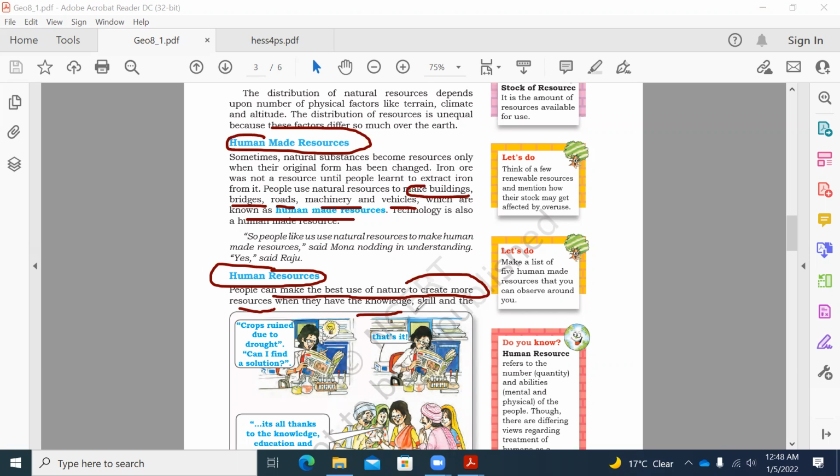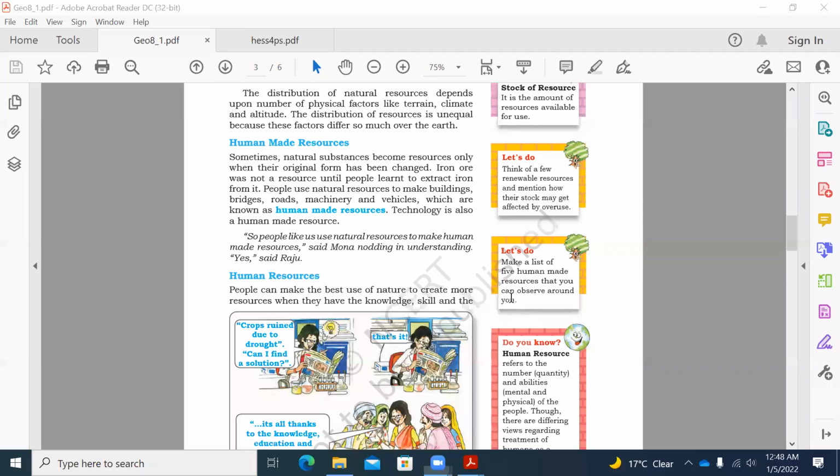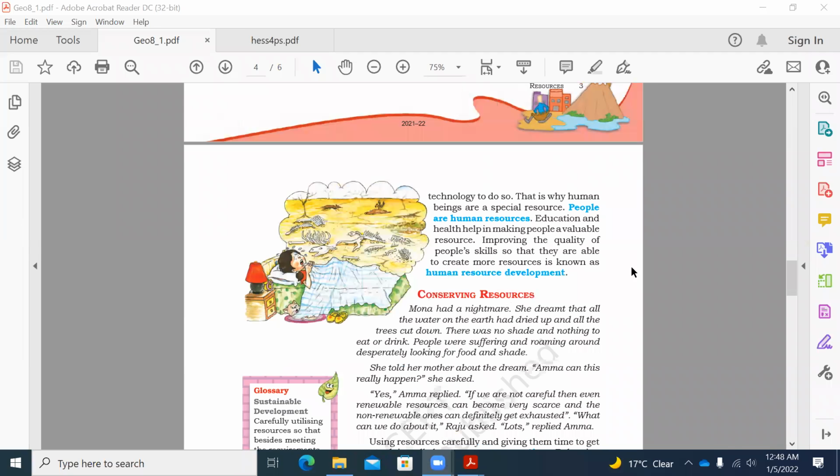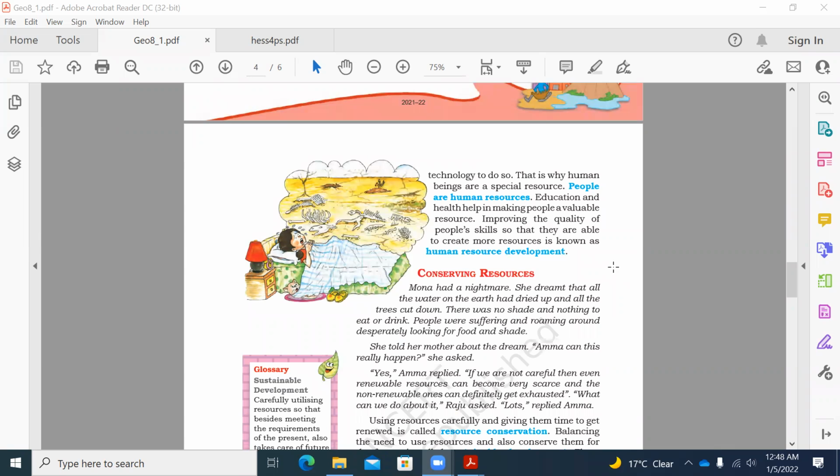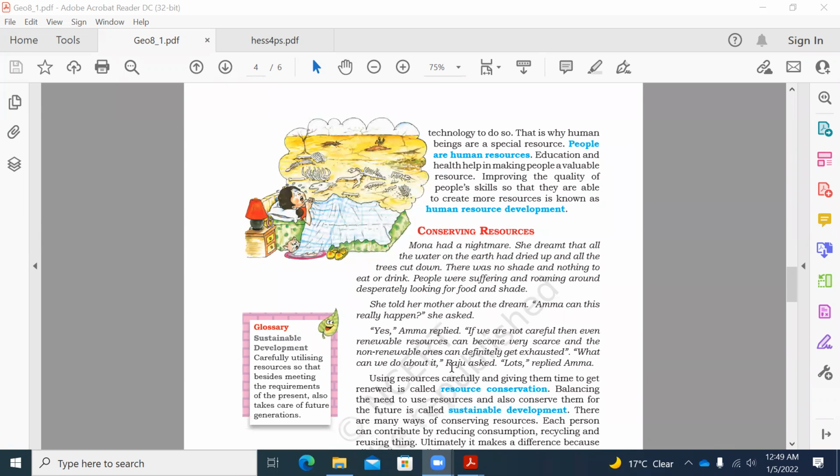That's known as human resource development. So people are very important, and people are the human resource over here. And the skill set plays a very important role to complete this.